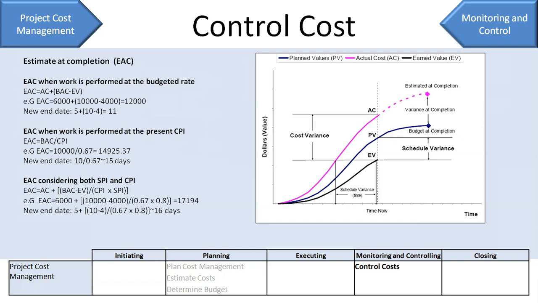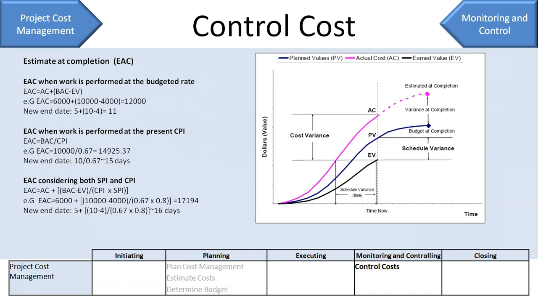So in our case, 6,000 is what we already spent, and 10,000 minus 4,000, 6,000 worth of work is still remaining, and that you divide by your cost performance index and your schedule performance index, which will give you 17,194. That means 7,194 above your estimation.